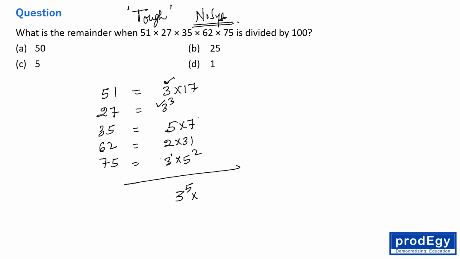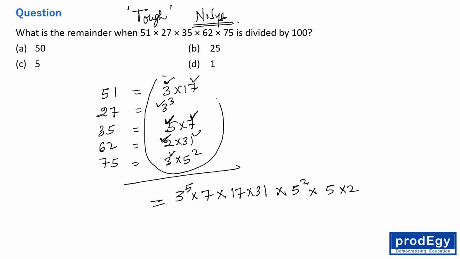Now 7, right? 7 to the power 1. Now 17 and 31, right? Now let's talk about the powers of 5. So how many powers of 5 do we have? We have 5 into 5 square. So 5 square into 1 5 and 1 2 we have, right? So when we multiply these terms, we are getting it like this.